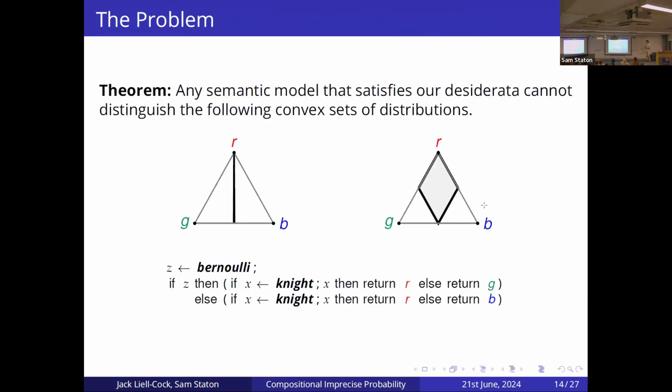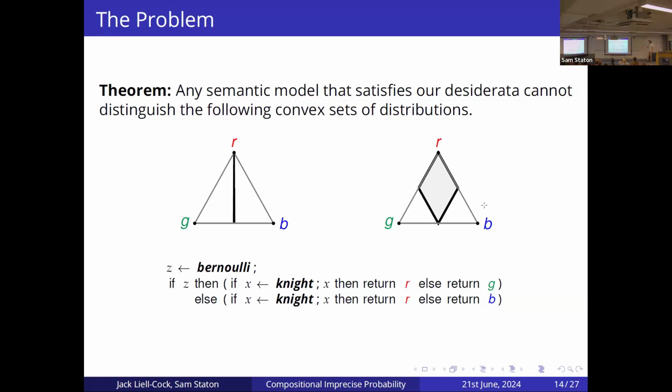And it turns out any semantic model that satisfies our desiderata cannot actually distinguish the two following convex sets, among other sets that can't be distinguished. The main issue for these two sets is this program here, where the paradox comes up, where in each of our if branches we're creating new Knightian uncertainty and binding them to the same variable X. And the question arises: are these the same Knightian uncertainty, or do we decouple the Knightian uncertainties? Do these come from the same Knightian seed, or do these come from different ones? It turns out any language which satisfies our desiderata cannot distinguish these two cases here.